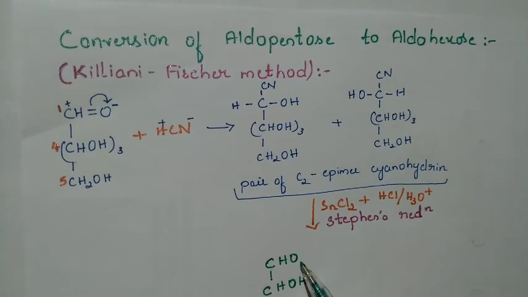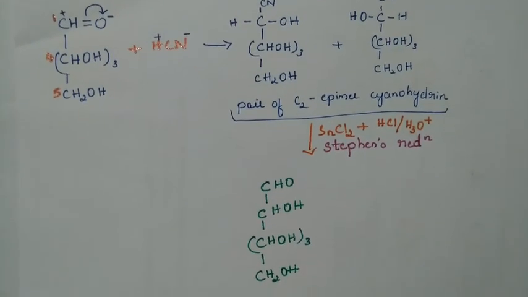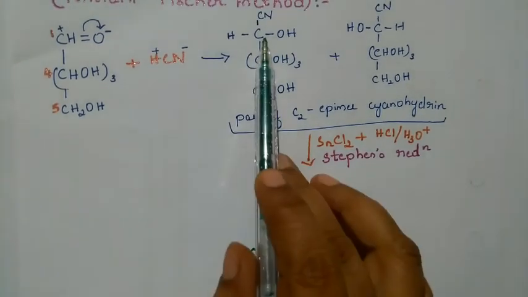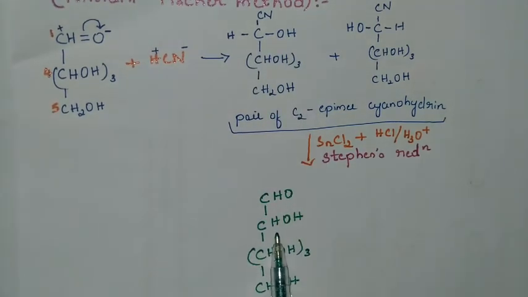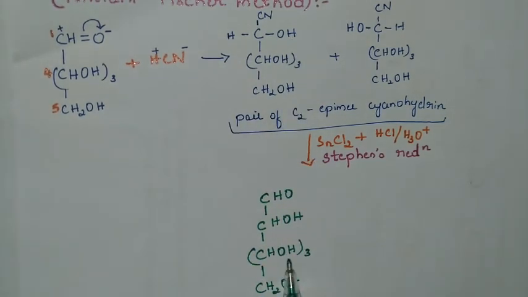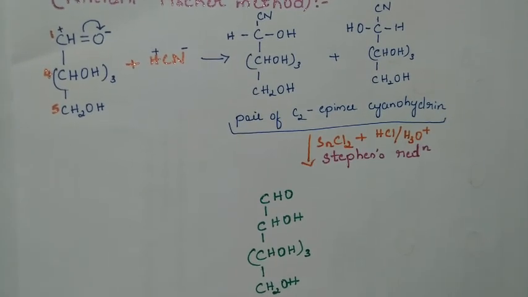CN is converted to CHO, that is an aldehydic group. The CHOH remains as it is, CHOH thrice, and next is the CH2OH. How many carbon atoms? Check. 3, 4, 5, 6. So this is our aldohexose.